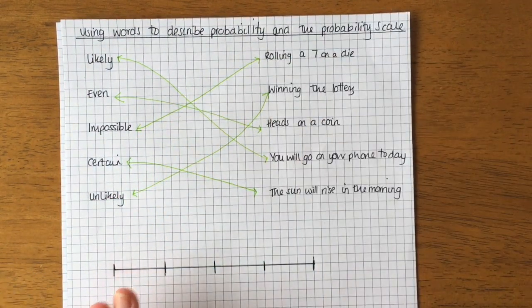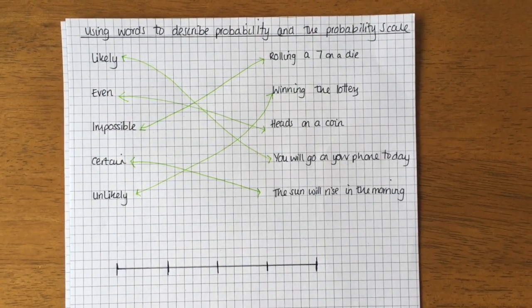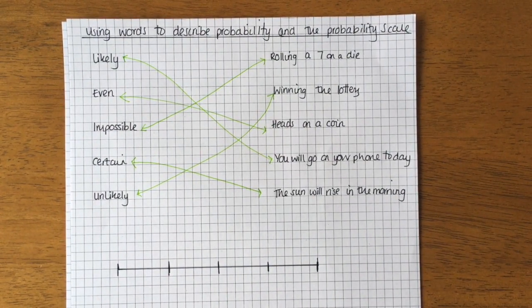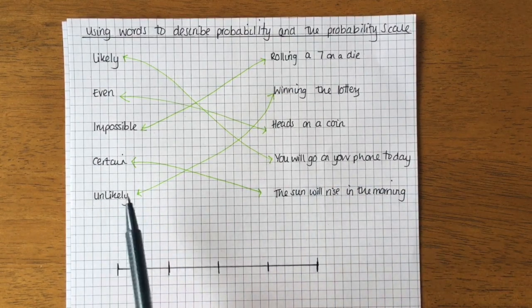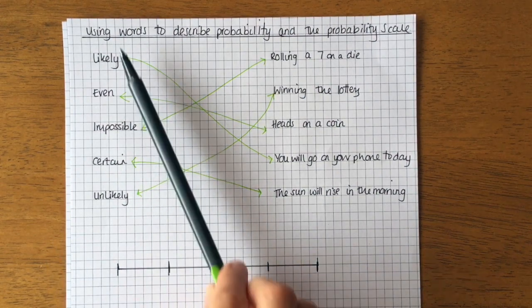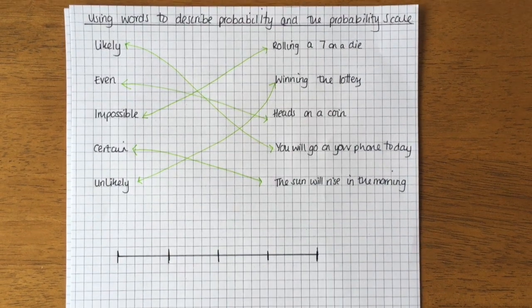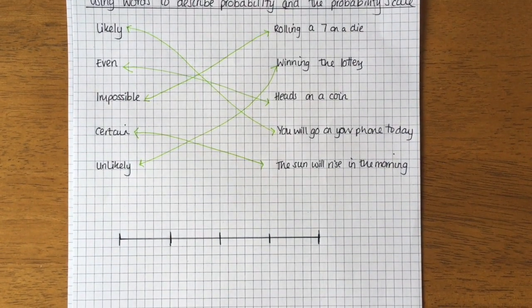Okay, so in today's task, you need to be able to describe the event with a word from the probability line. What I'm going to do now is show you where these appear on the probability scale, and I'm going to add in some numbers. This will help you with next lesson as well.